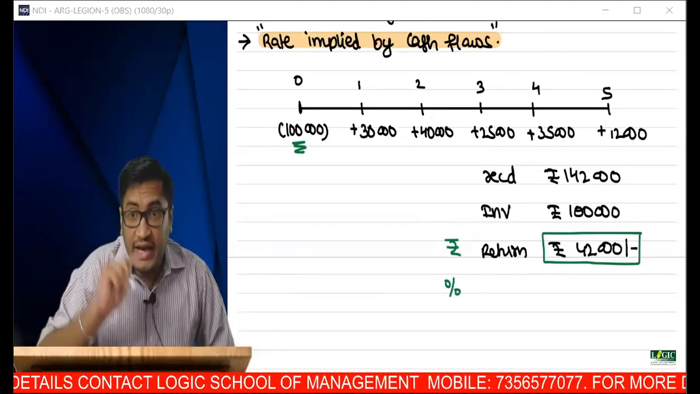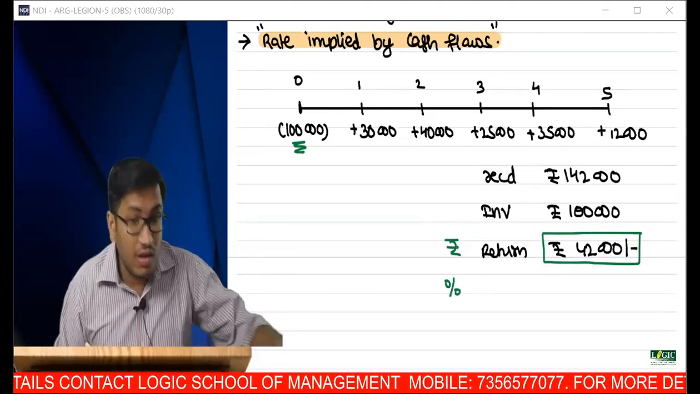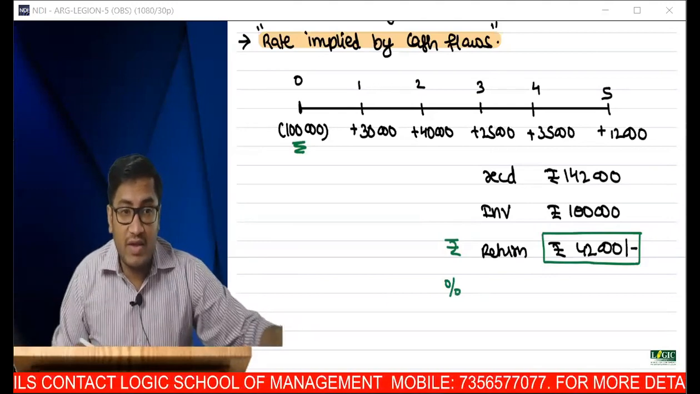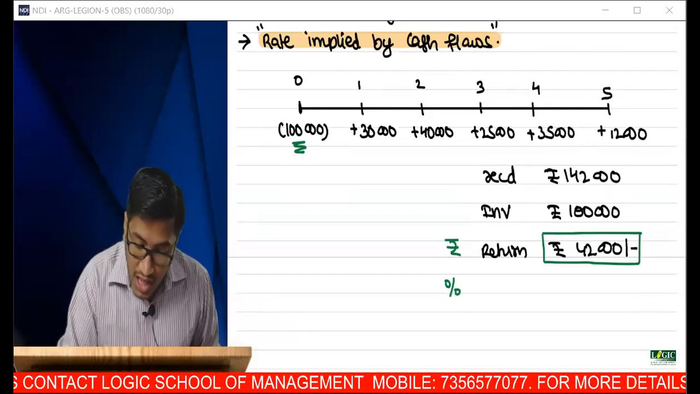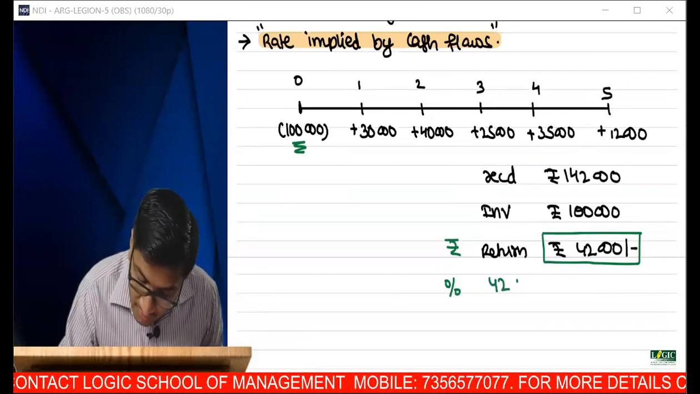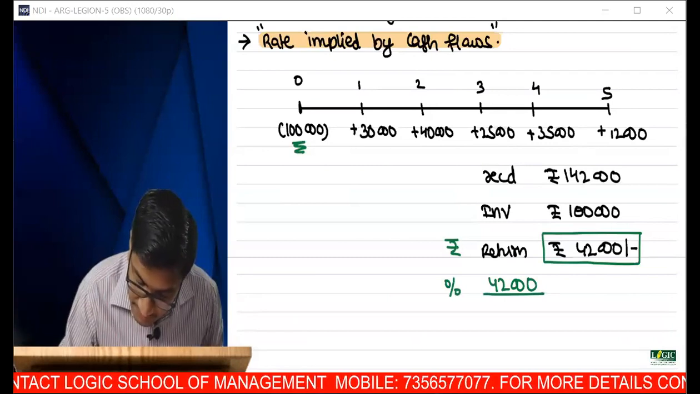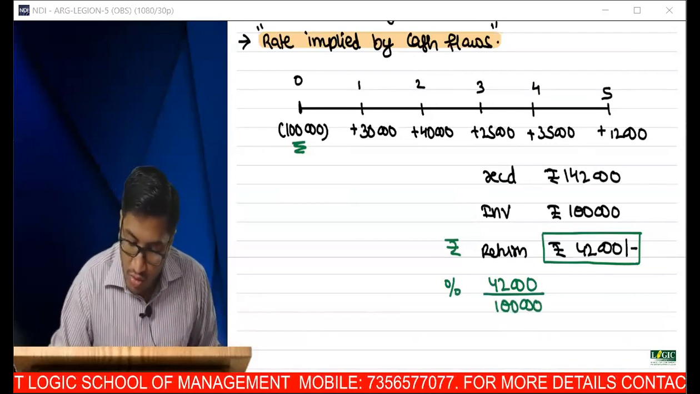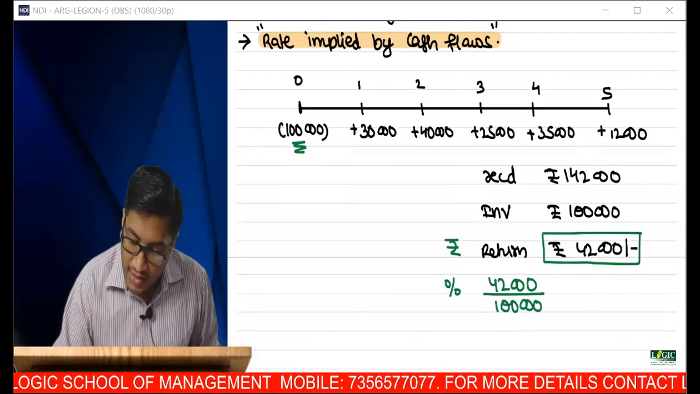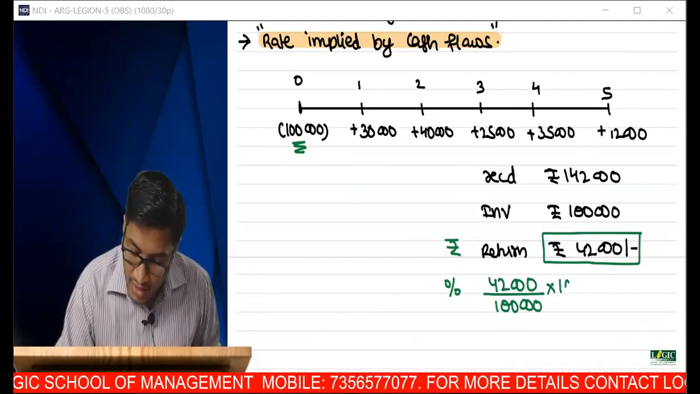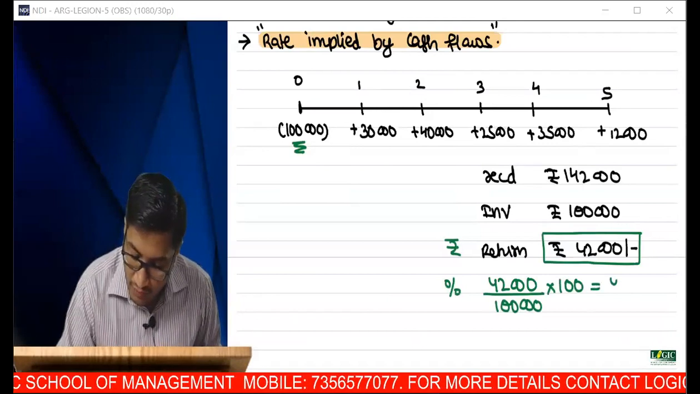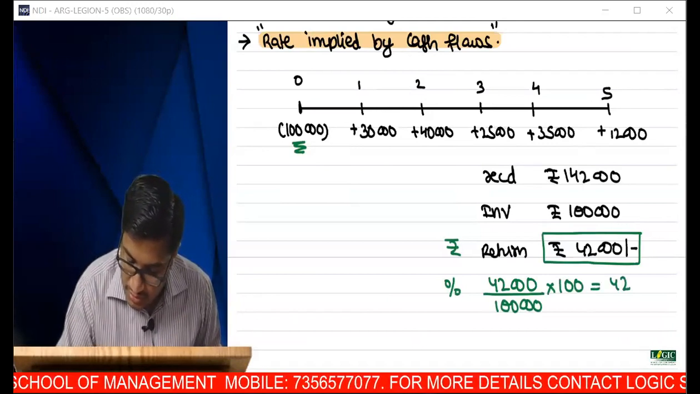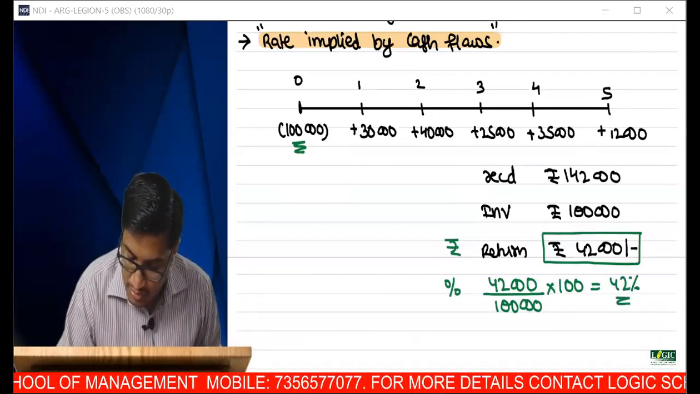So, ignoring time value of money, what is the percentage return? Sir, I invested 1 lakh rupees and got 42,000. So 42 for 1 lakh rupees, into 100. If I simply do that, I'll get 42%, isn't it?